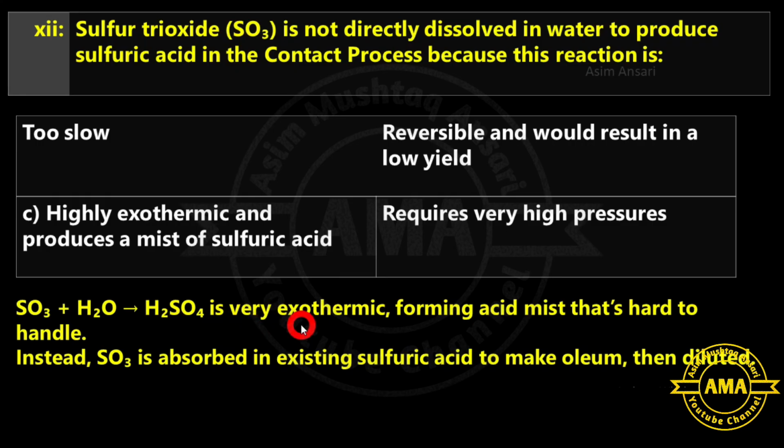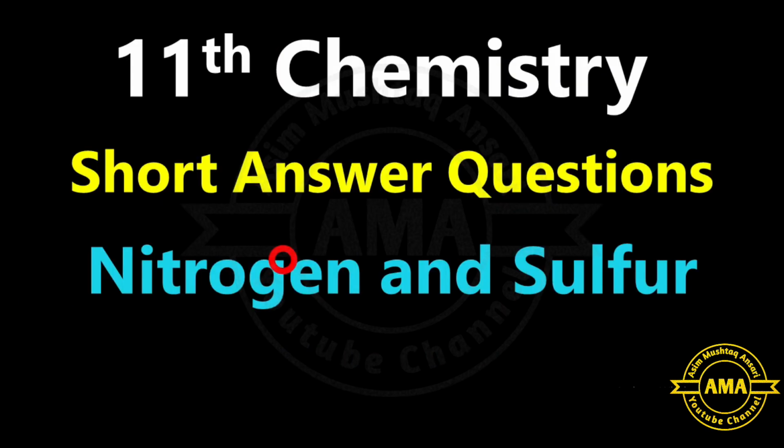It is a very exothermic reaction, forming acid mist that's hard to handle. Instead, SO3 is absorbed in existing sulfuric acid to make oleum, then diluted. So C option, highly exothermic and produces a mist of sulfuric acid, that is correct.